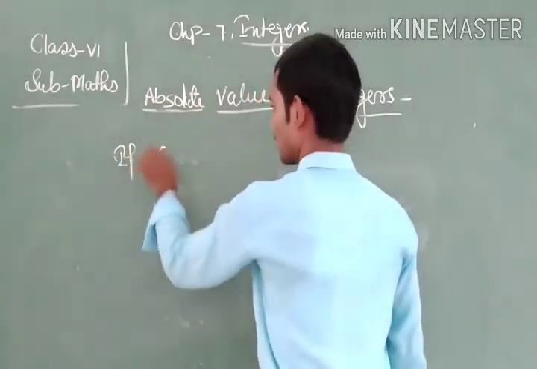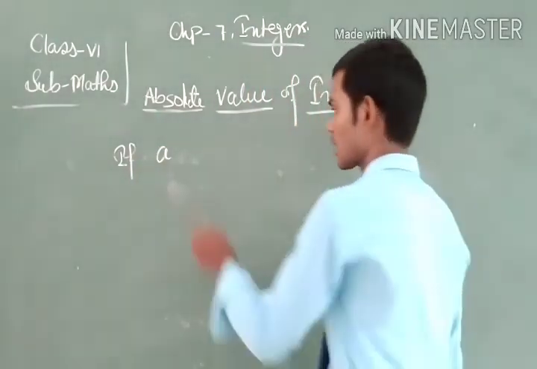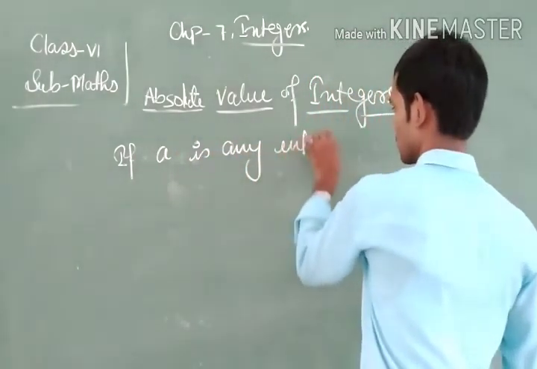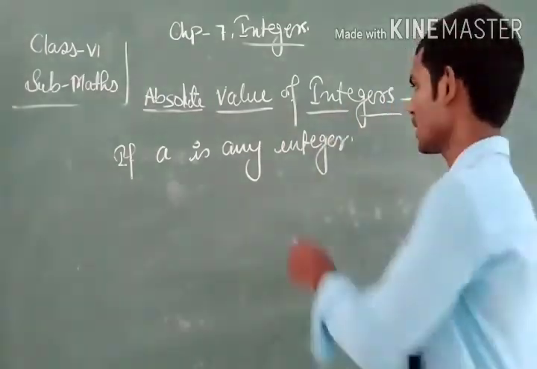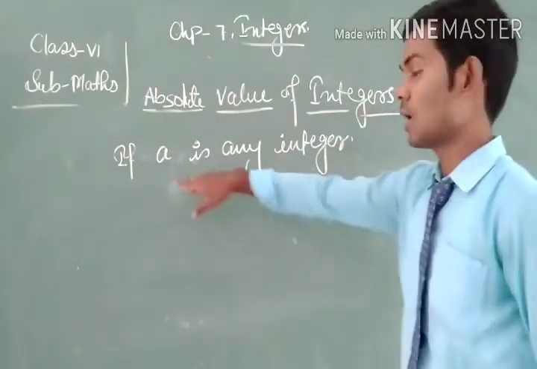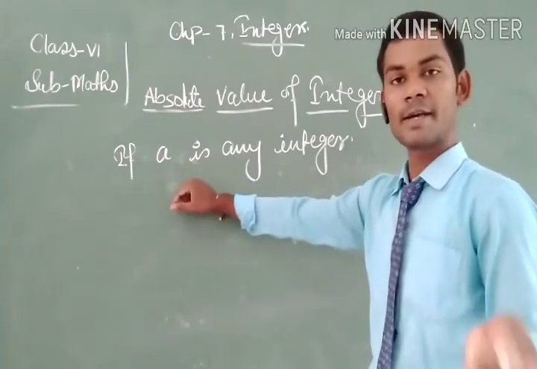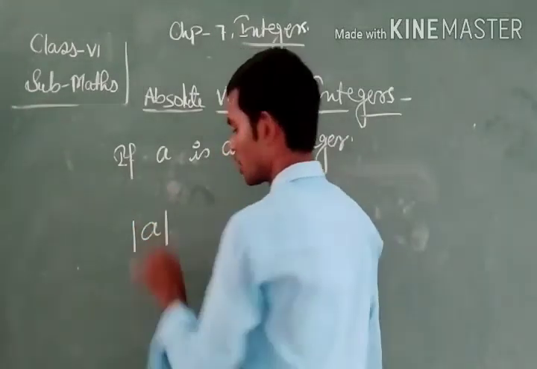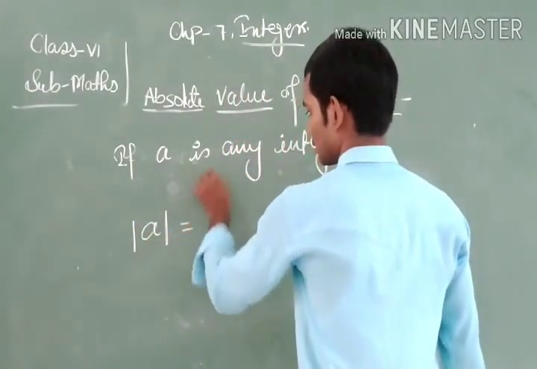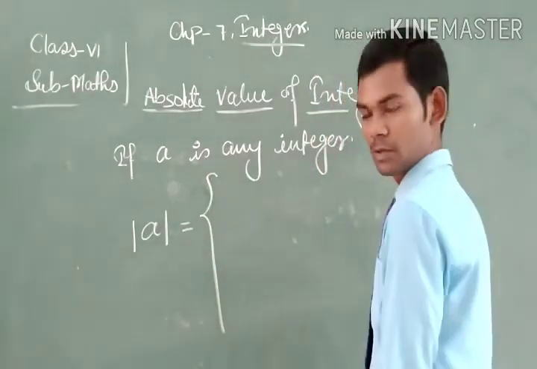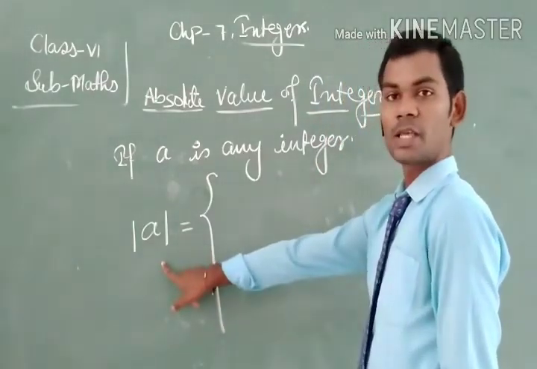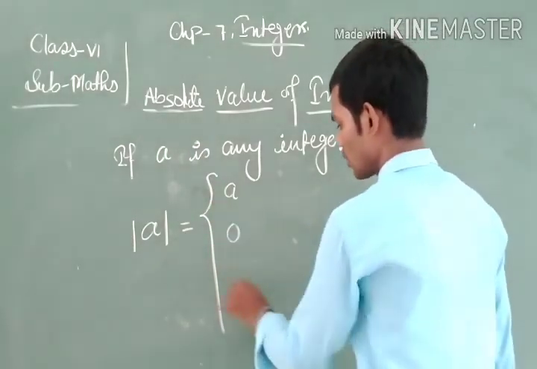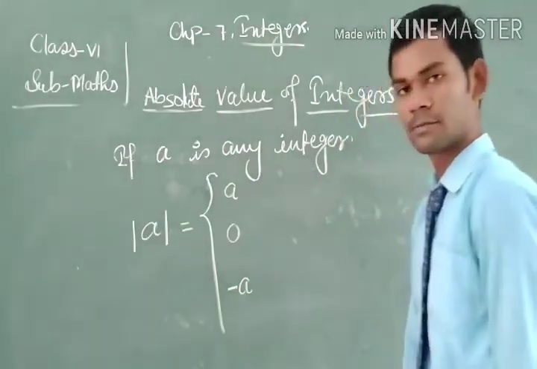If A is any integer, meaning A is either positive, negative or 0, then mod of A will give us three values: A, 0 and minus A.